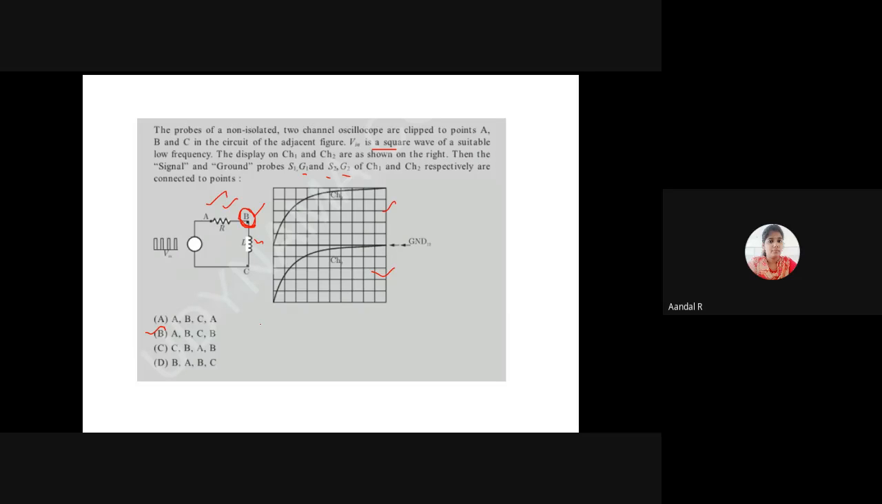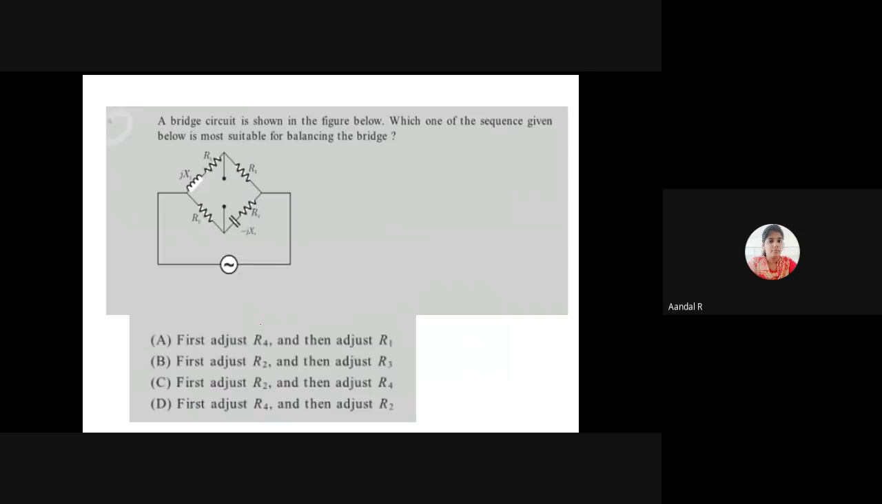Can you understand this question? Can you understand this, ma? Say yes or no. Can you understand how the answer comes option B? Say yes or no. Okay, I'm moving on to the next question.